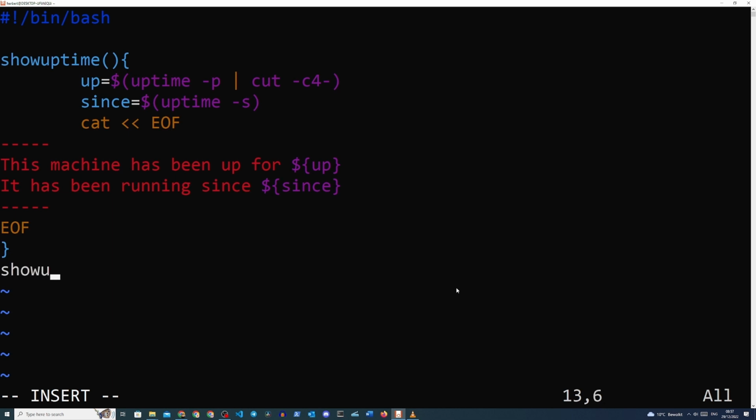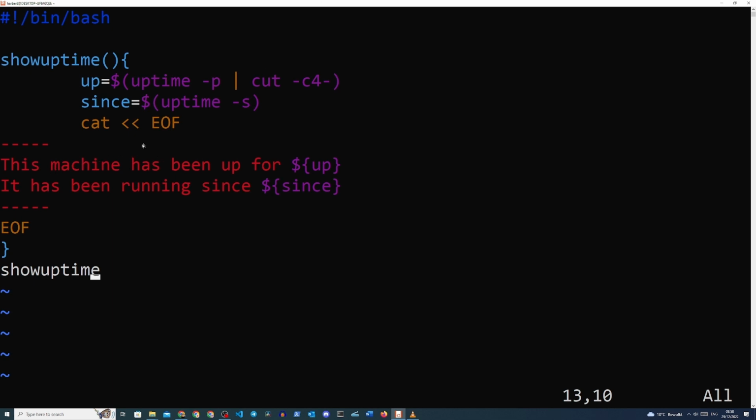So let's dissect this again. First, we define the name of the function, followed by open and close brackets, followed by the curly brackets. To define what our function does, we enter all the things it needs to do in between the curly brackets. In our case, we will show the uptime of the machine. Watch how we catch the output of a command into a variable using the $() notation. Then we do this again in the next variable. We define the variable in the same way, but we use different flags for the uptime command and store that output in the since variable.